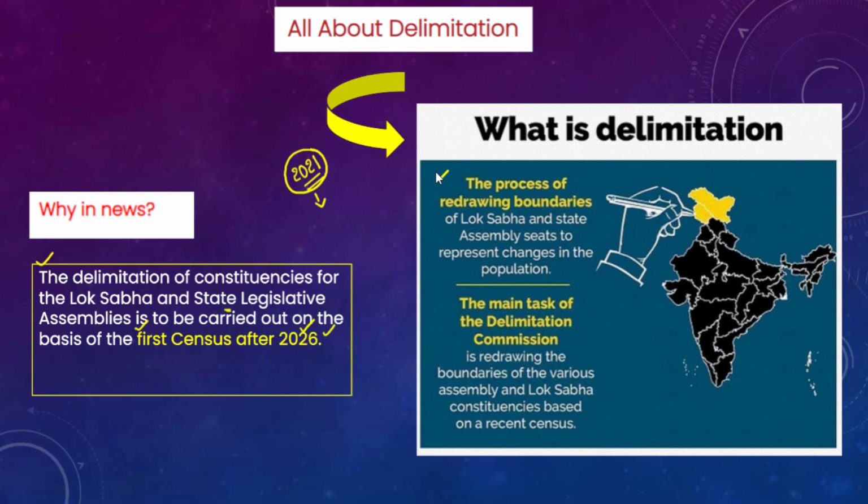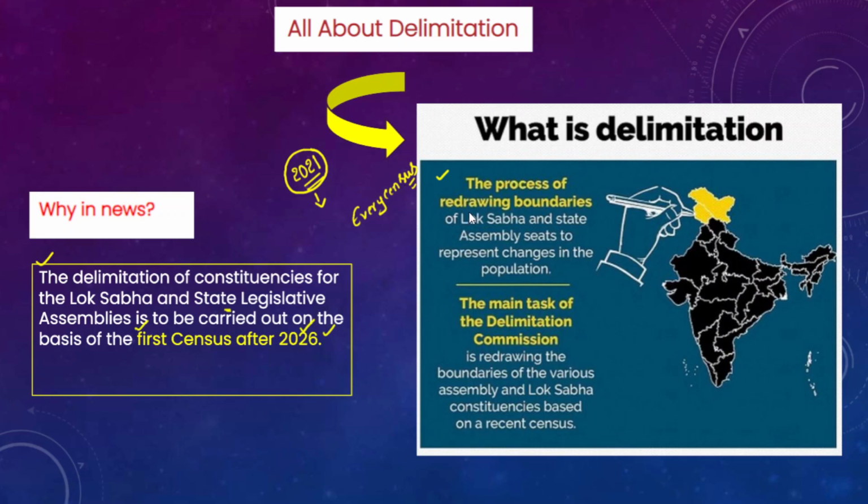Over a period of time the population changes, and demographic changes take place in each district and each constituency. Therefore the Constitution mandates that after every census the delimitation exercise has to be carried out. The delimitation commission is appointed by the President on the sanction of Parliament.